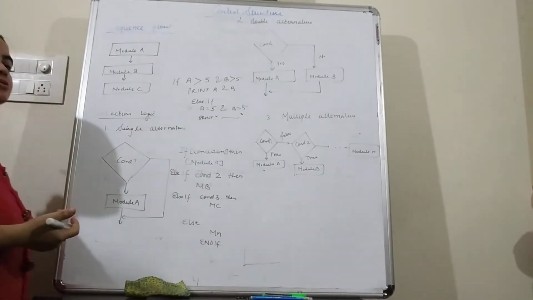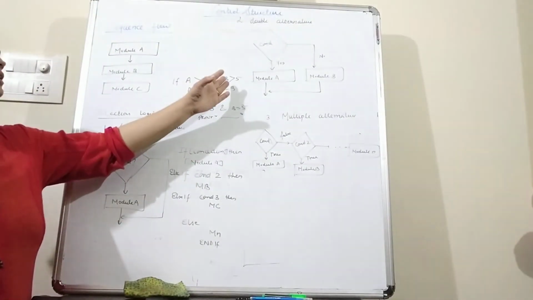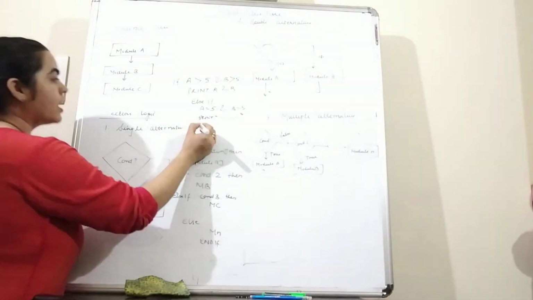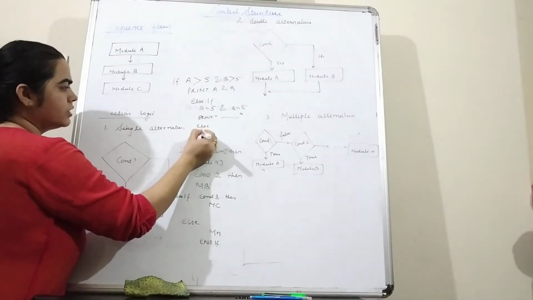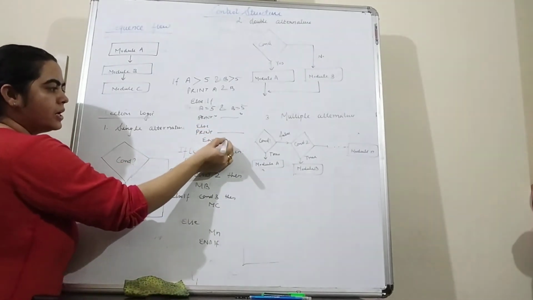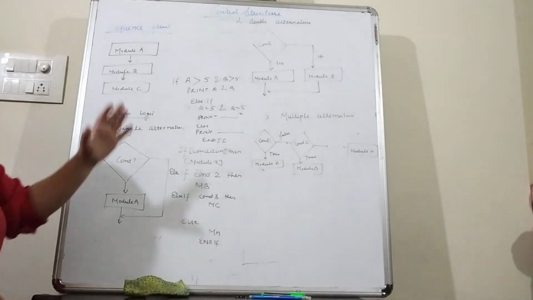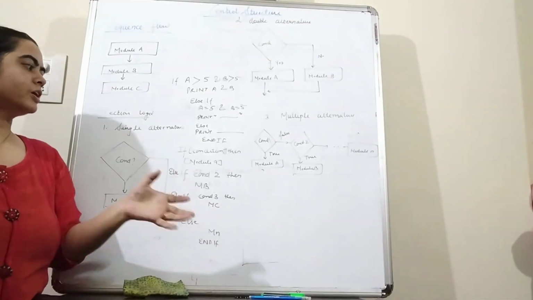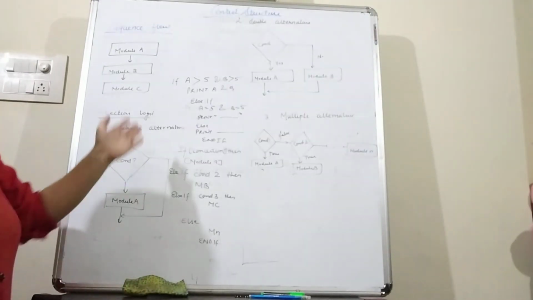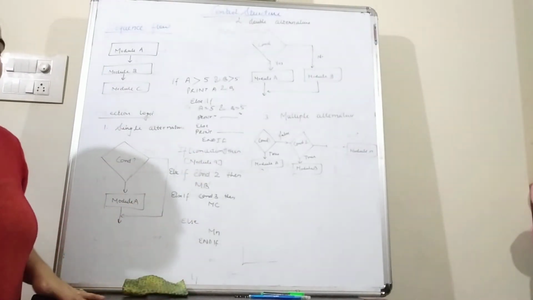And if A is not greater than 5 and B is not greater than 5, and A and B are not equal, then in the else part we can print unsuccessful, and at the last we can write end if. So this is the example of multiple alternative, where we have multiple conditions. If one of the conditions is not satisfied, then we can check for the next condition.